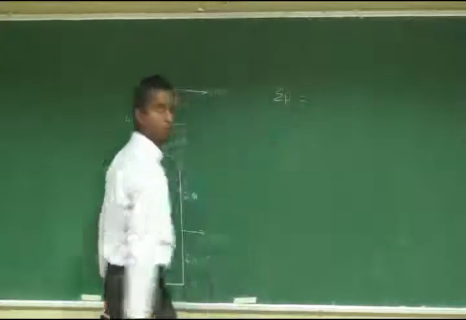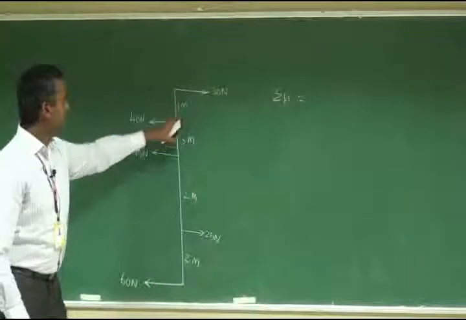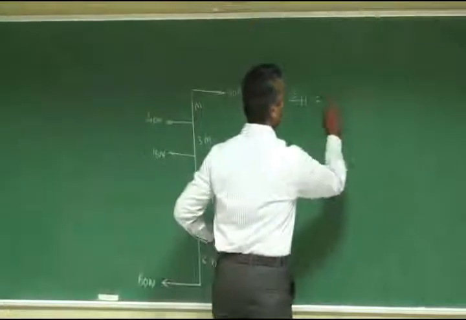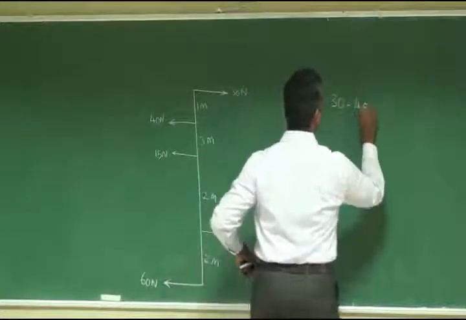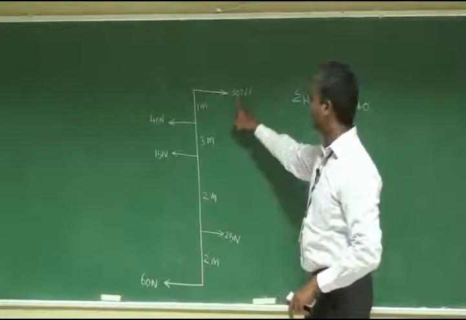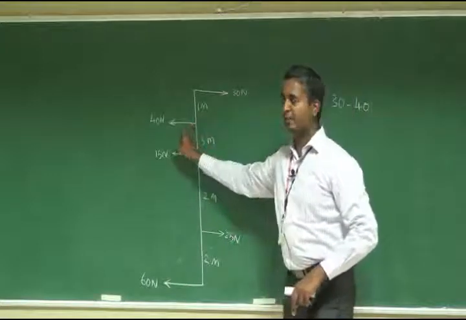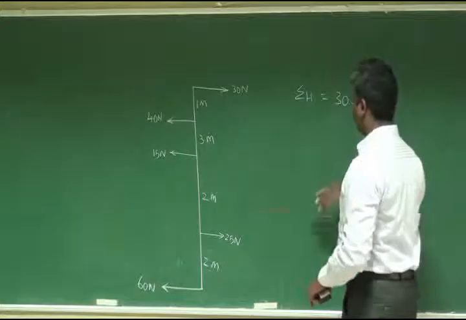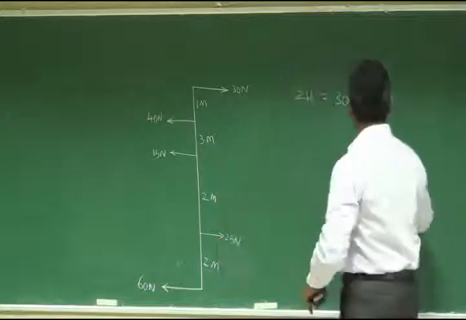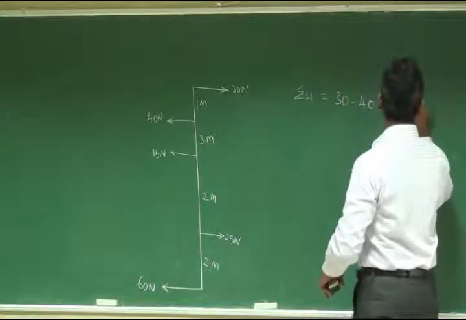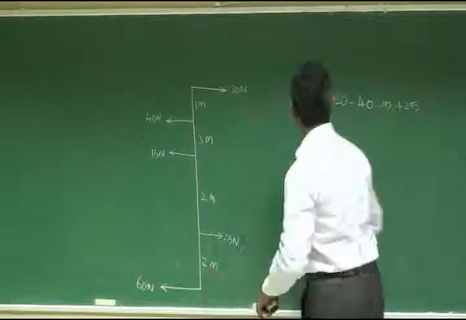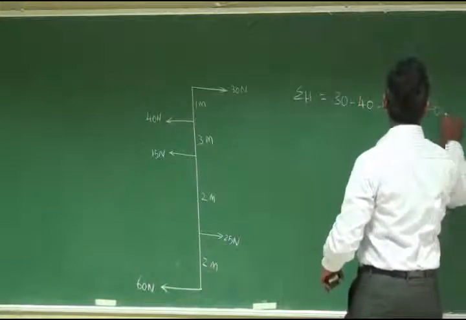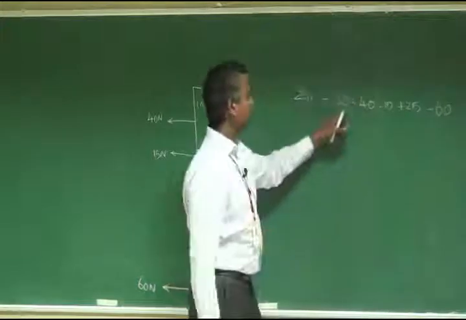Sigma H is equal to what? 30 is along the positive x axis, minus 40 along the negative x axis, minus 15, then plus 25, minus 60. So you calculate the things.